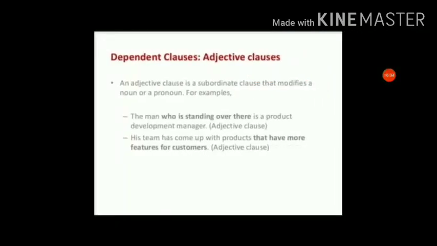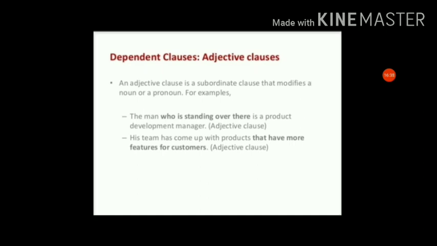So dependent clauses have three types: adjective, adverb and noun clause. Let's discuss the three types. First, how can we find the adjective clause? An adjective clause is a subordinate clause. Adjective clause, noun clause and adverb clause are the three types of subordinate clause, which means dependent clause. An adjective clause is a subordinate clause that modifies a noun or pronoun. For example, it gives extra information about a noun or pronoun. That is known as an adjective clause.